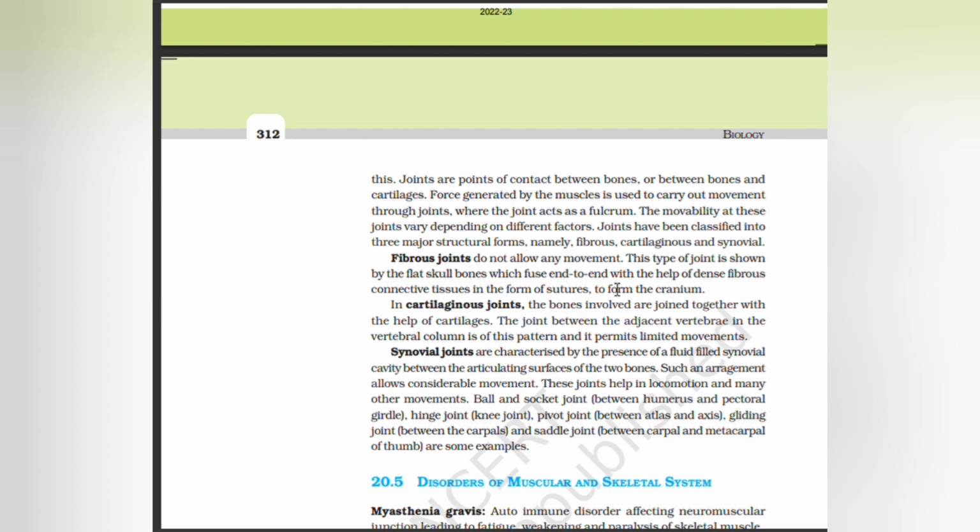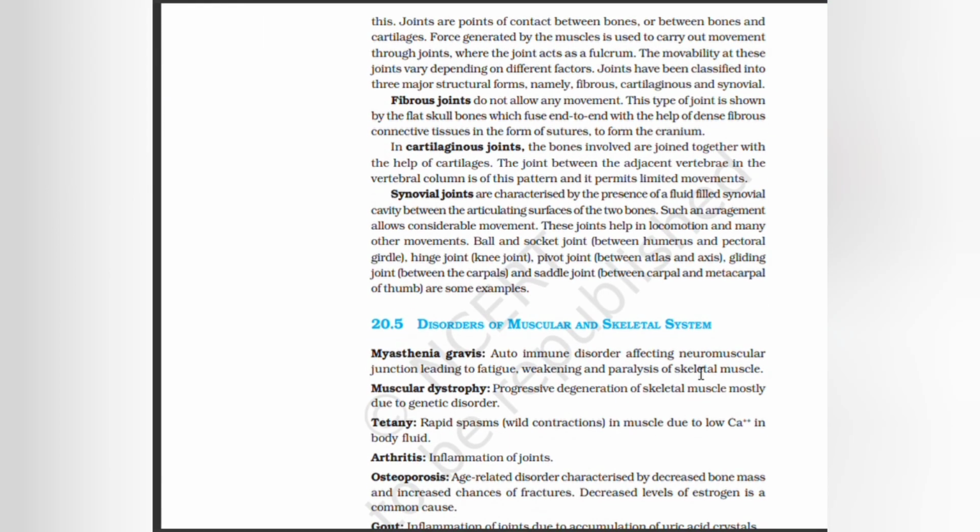Fibrous joints do not allow any movement. This type of joint is shown by the flat skull bones, which fuse end to end with the help of dense fibrous connective tissues in the form of sutures to form the cranium. In cartilaginous joints, the bones involved are joined together with the help of cartilage. The joint between the adjacent vertebrae in the vertebral column is of this pattern and permits limited movements.